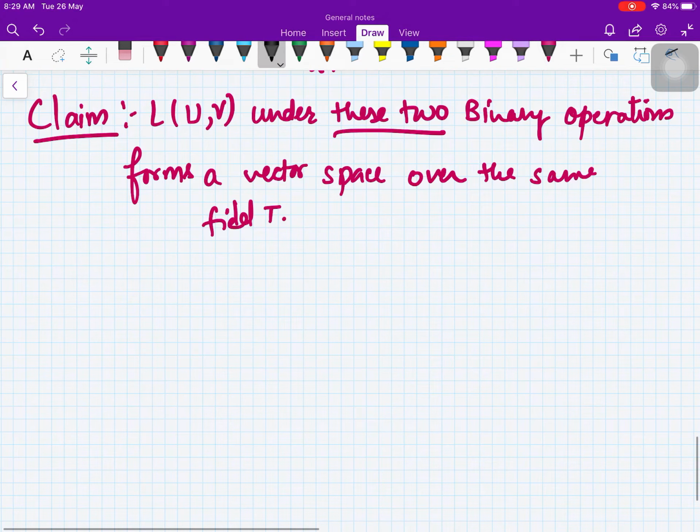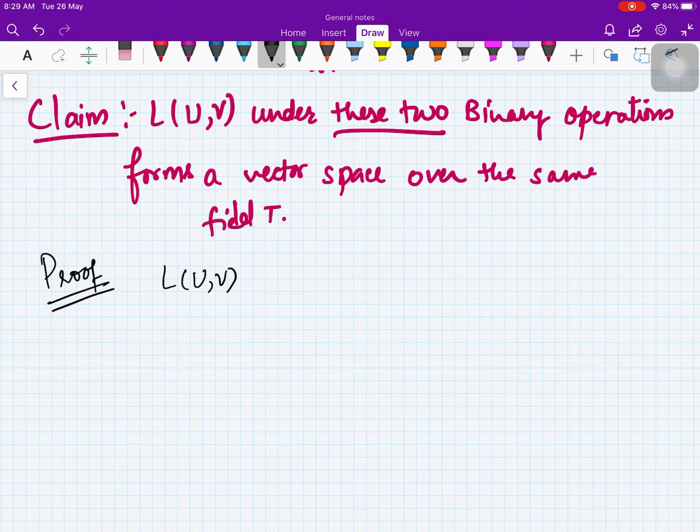So it is not hard to prove. Let us prove it. So you need to prove the 10 properties for vector spaces. You have to prove that L(U,V) is a commutative group with addition.